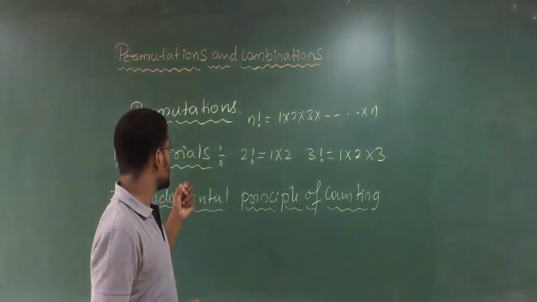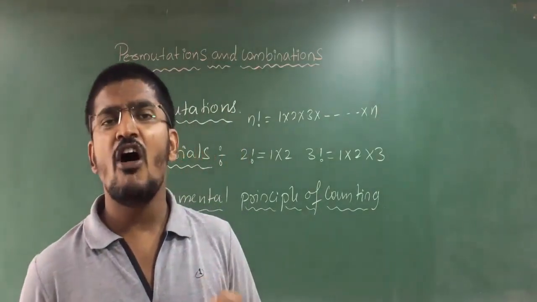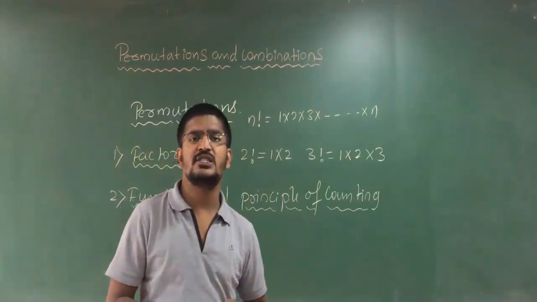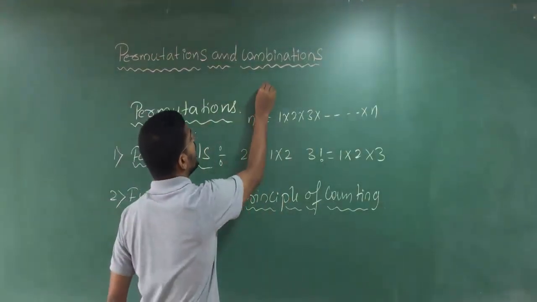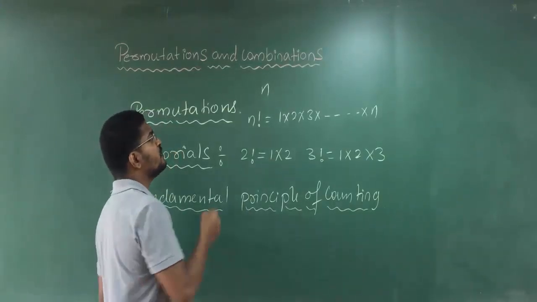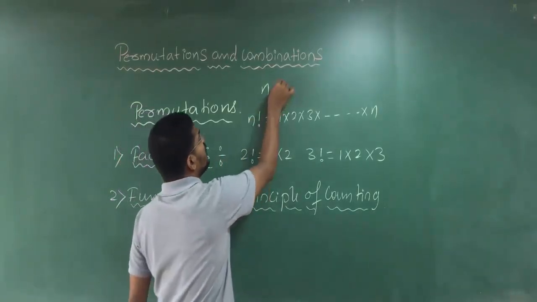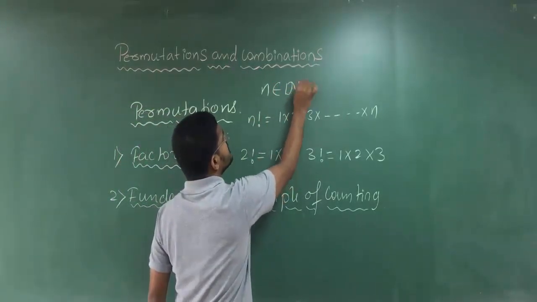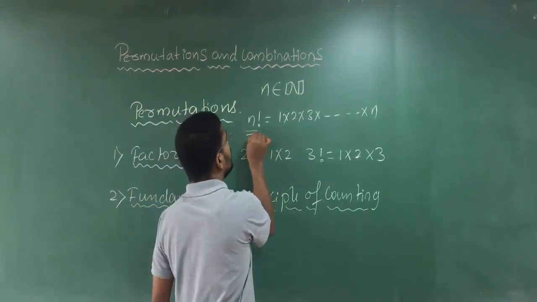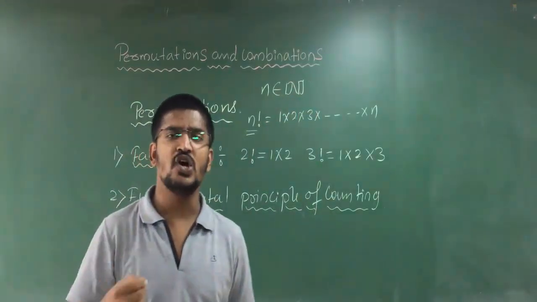So factorial means the multiplication of the given number with the previous numbers. If I give you any natural number n, a positive integer, and ask you to find the factorial, your n factorial will be 1 multiplied with 2 multiplied with 3 and so on up to n.